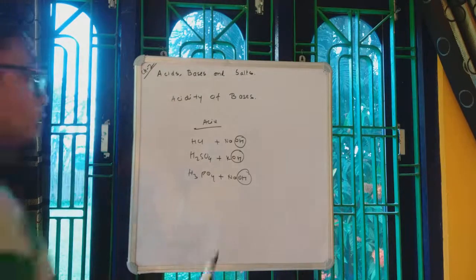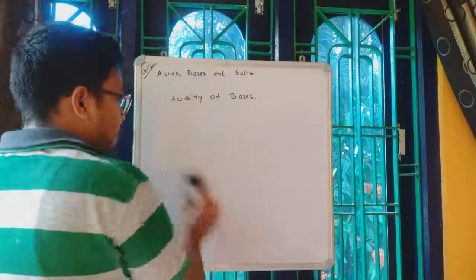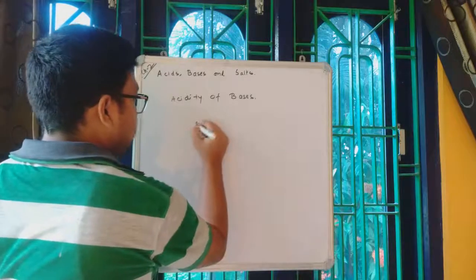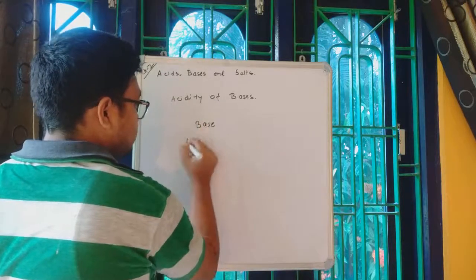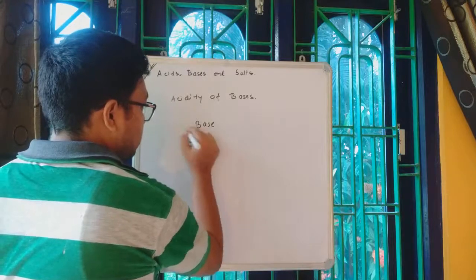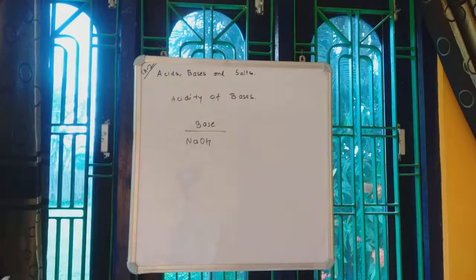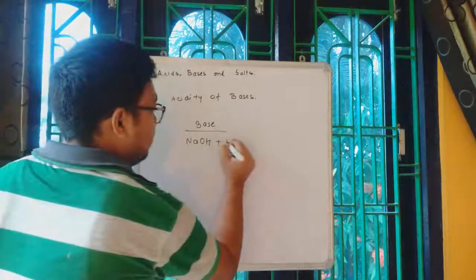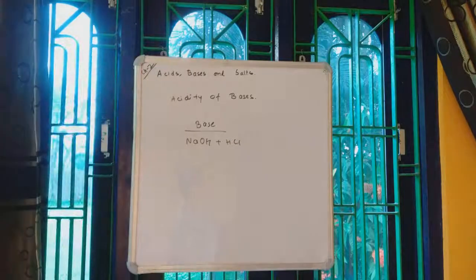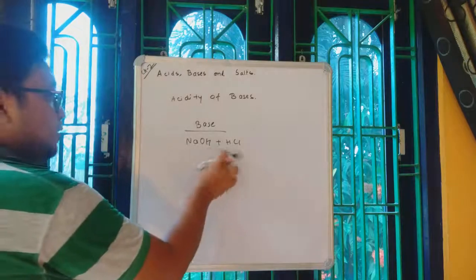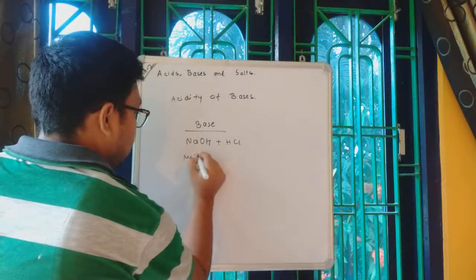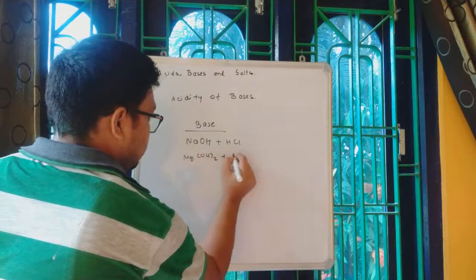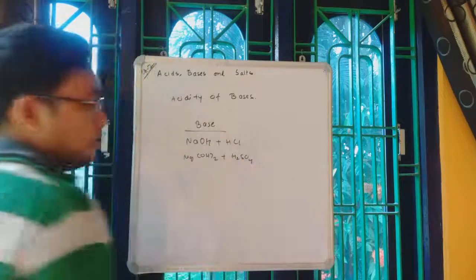Okay. Similarly, in case of base as well, we will be comparing the base with the same kind of acid. HCl and all HCl. We cannot take HCl in this case and then a different acid in the next case.